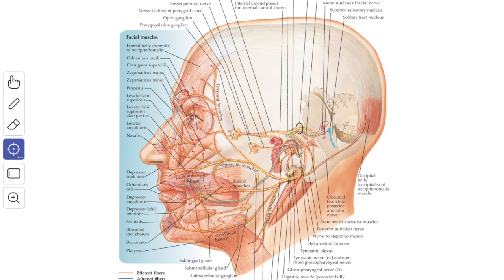At the genu, the facial nerve presents an asymmetric swelling known as the genicular ganglion, which contains the cell bodies of the pseudo-unipolar sensory neurons.